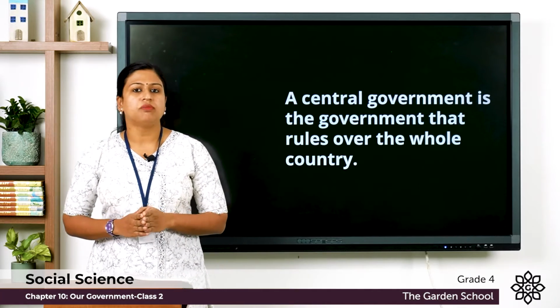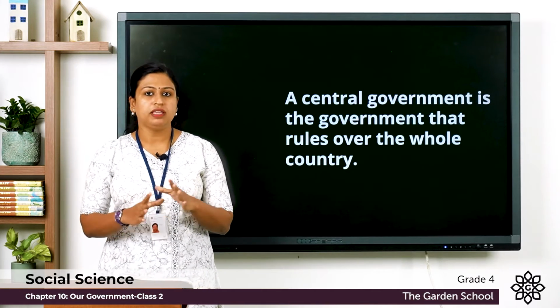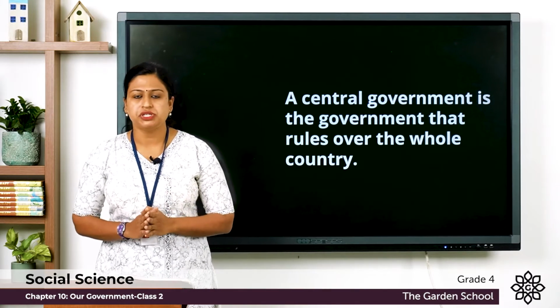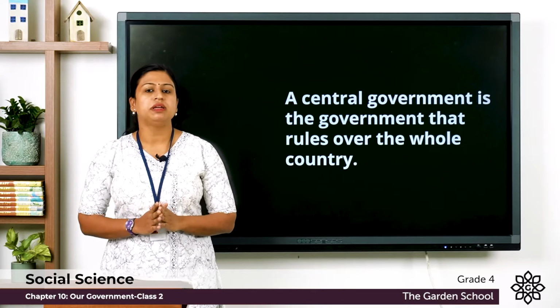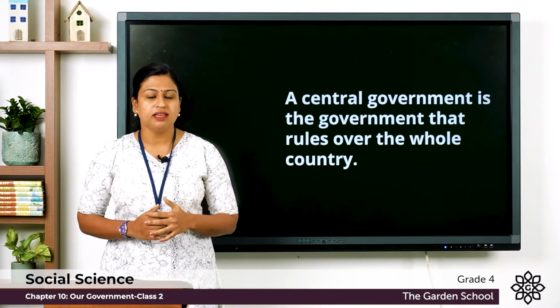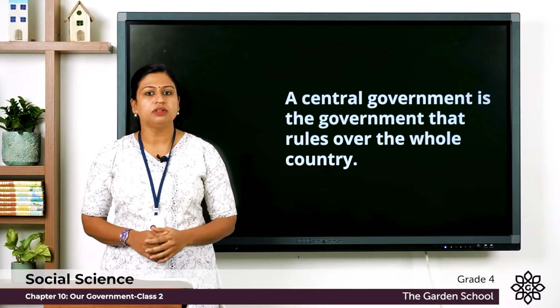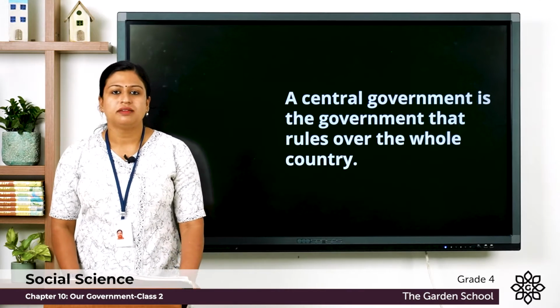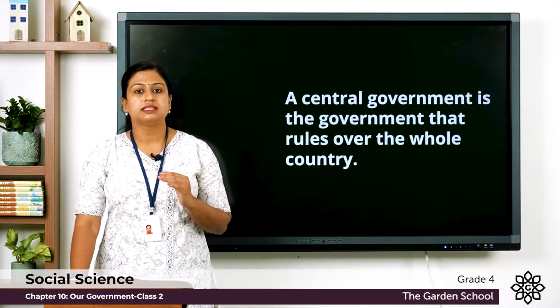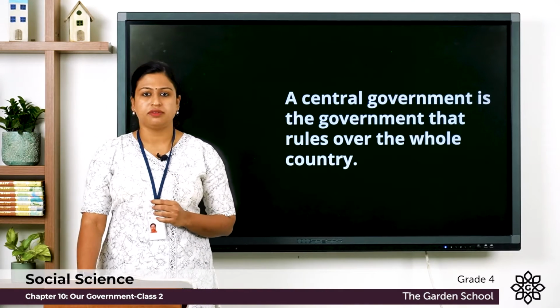Central government is a government that makes laws for the entire country and it rules the whole nation. Now central government is also known as the union government and it is located in New Delhi, which is also the capital of India. We know that India is divided into 28 states and 9 union territories.